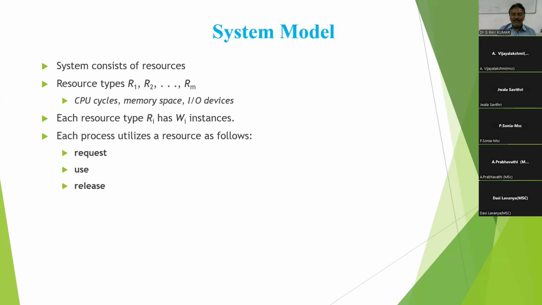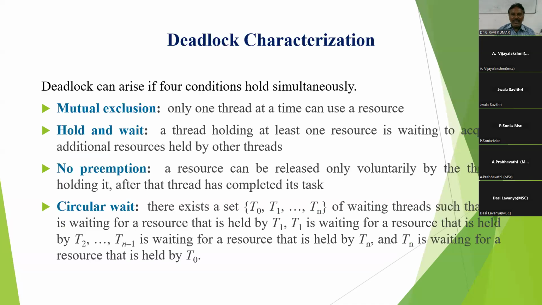Like that, this type of situation arises when few resources are available and many processes compete for execution, but the operating system allocates the resources without a deadlock solution. So this is the system model concept. A system consists of a number of resources, each resource has a number of instances, and every process must request before execution begins, use after that, and release afterwards. This principle is request, use, release.